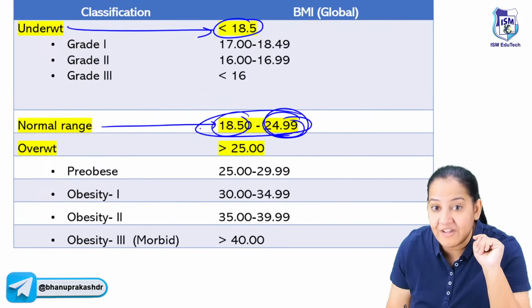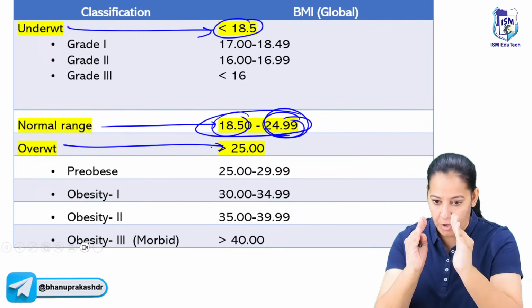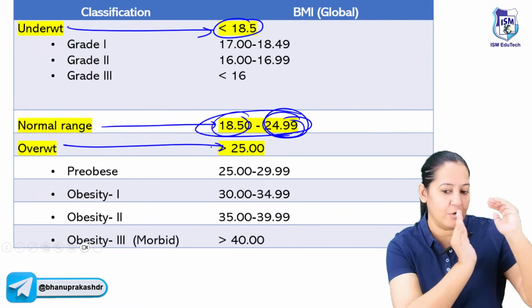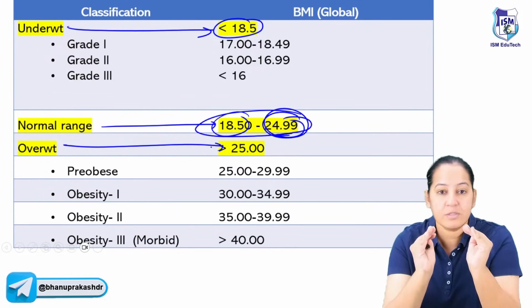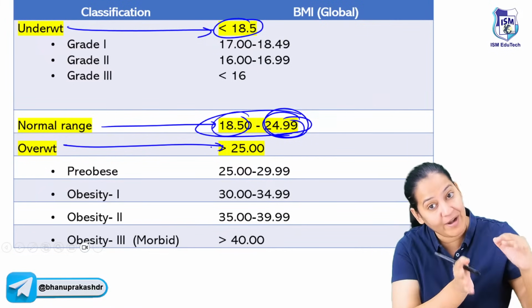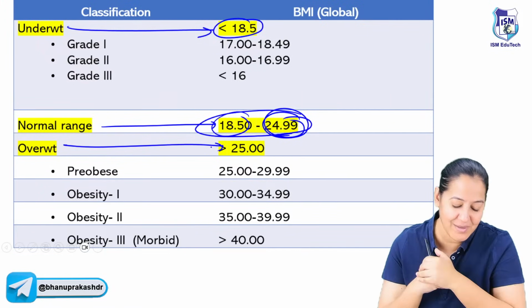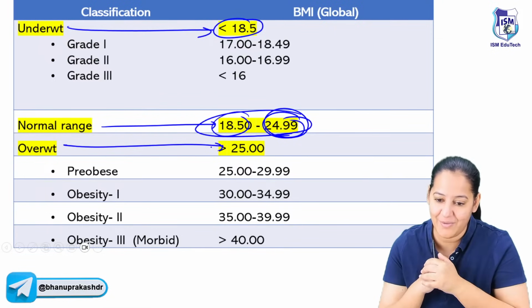And more than 25 is overweight. So we have 2 more categories. First learn normal. Then you will understand what is underweight and what is overweight. Normal is 18.5 to 25. Less than 18.5 is underweight, and more than 25 is overweight. So calculate yours, in which category you are coming.